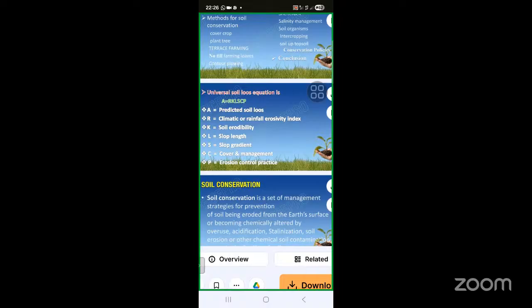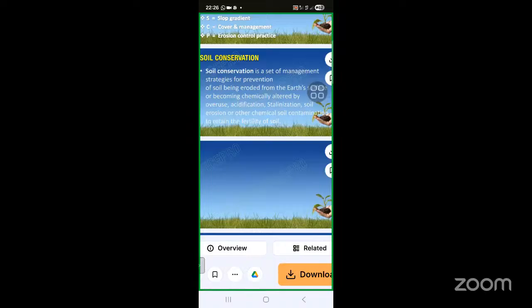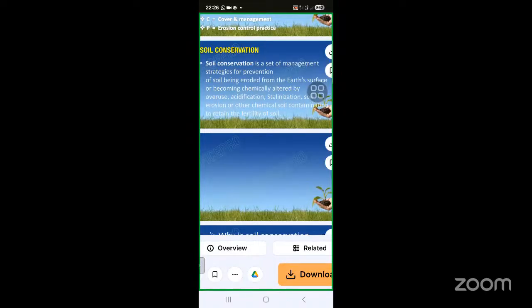Why is conservation important, and why we have to highlight it and make ourselves very aware of this particular aspect: conservation is a set of management strategies for prevention of soil being eroded from the earth's surface. Without soil, no crops can be grown. So that's why soil is a very important part, and if we cannot grow any kinds of crops, then there will be food insecurity. Food security will deteriorate, and we cannot get food, especially the staple food.